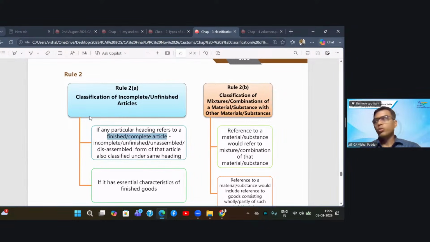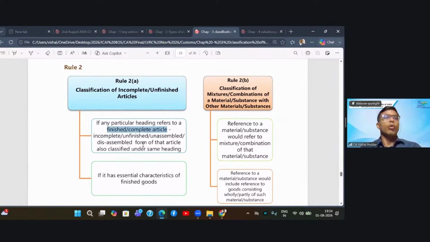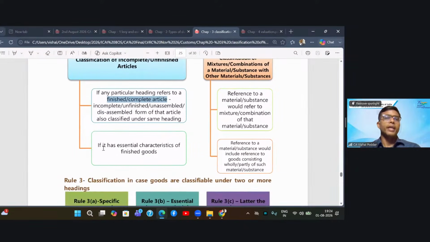Now, what this rule 2A says is that even though the heading is referring to finished goods or completed goods, you will also include in that heading goods which are in incomplete form, unfinished form, unassembled form, and possessing the entire essential characteristics of the finished goods. It means the car without painting is also a car only. It is having all the essential characteristics, only the final finishing is pending.